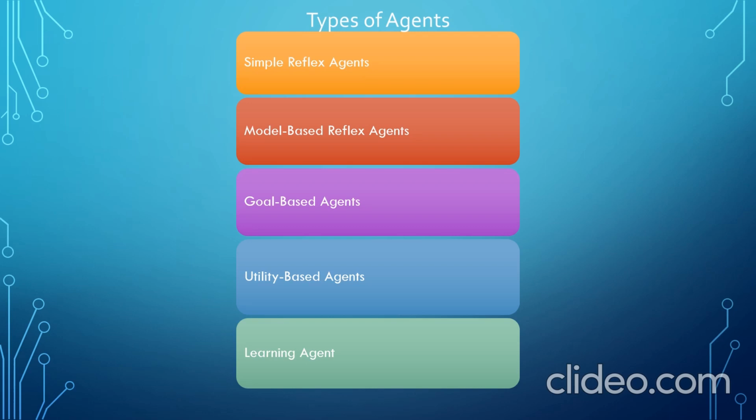Utility-based agents choose actions based on a preference for each state. Goals are inadequate when there are conflicting goals out of which only a few can be achieved. Goals have some uncertainty of being achieved, and you need to weigh the likelihood of success against the importance of a goal. Learning agent can be divided into four conceptual components. The most important distinction is between the learning element, which is responsible for making improvements, and the performance element, which is responsible for making actions in the environment.